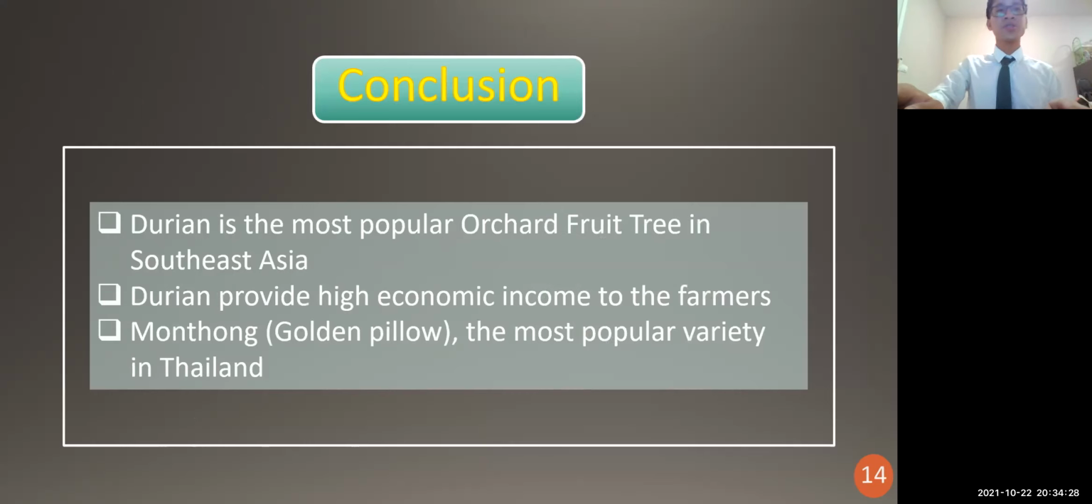For the conclusion, durian is the most popular orchard fruit tree in Southeast Asia, and durian provides high economic income for farmers. And Monthong, especially Golden Pillow, is the most popular variety in Thailand.